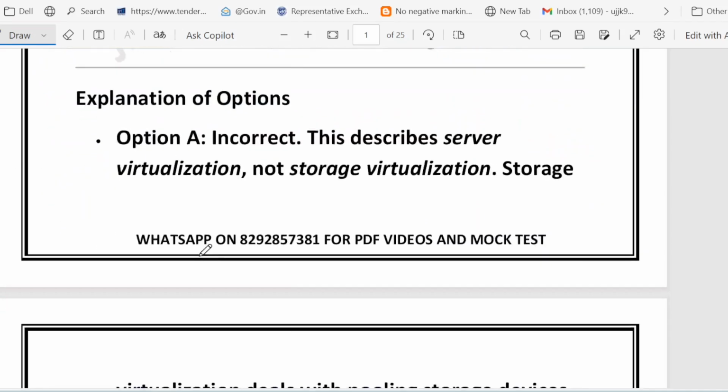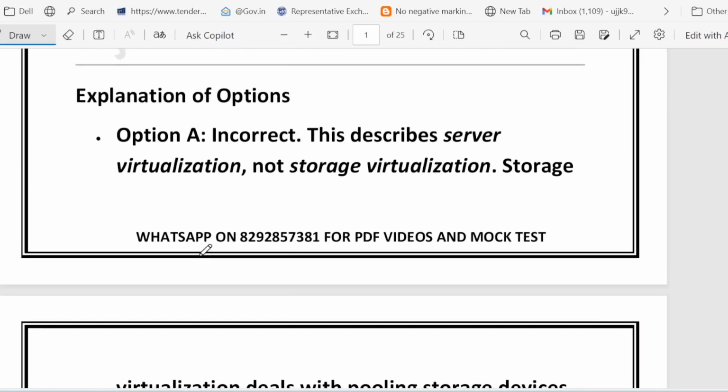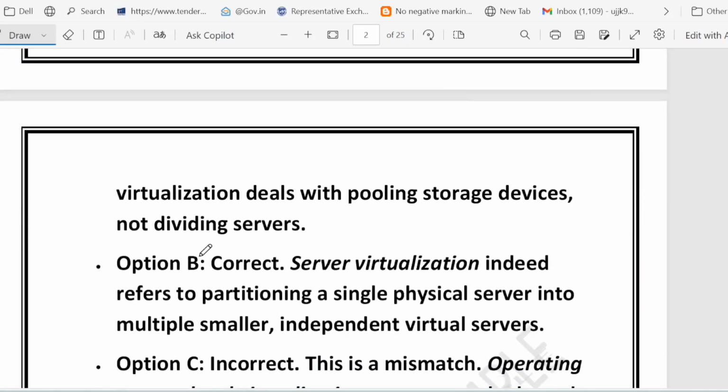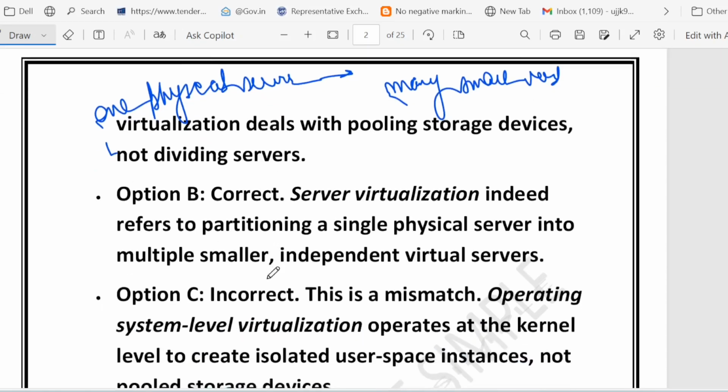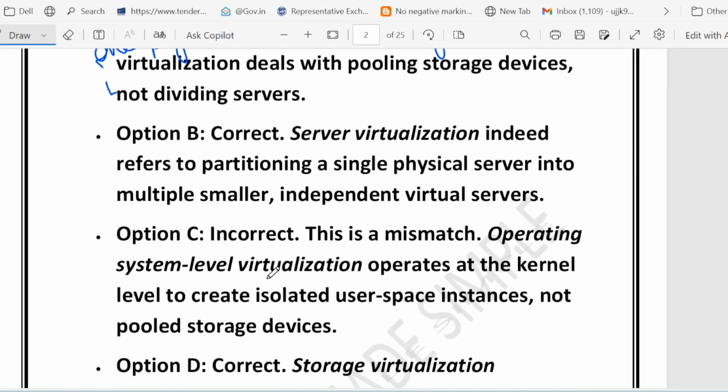Let me just summarize the key points. Server virtualization means one physical server is divided into many small virtual servers. Storage virtualization means many storage devices combined into one logical storage. Operating system level virtualization means creating multiple isolated spaces inside one operating system. I hope it is clear now.